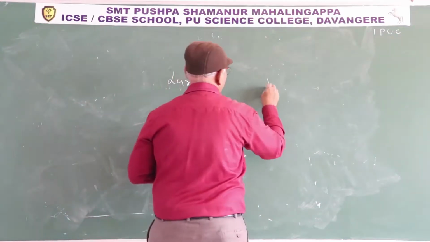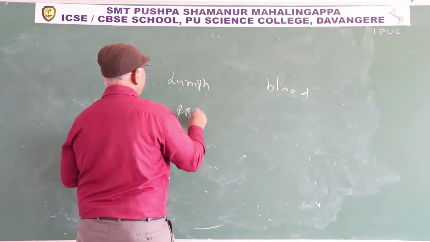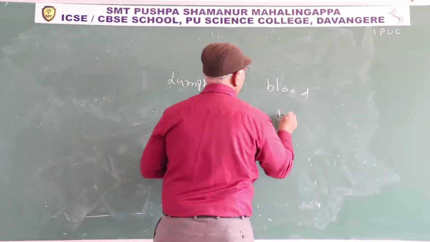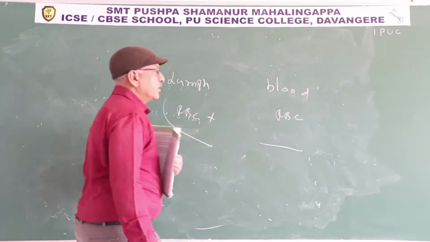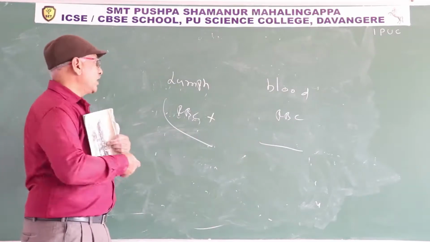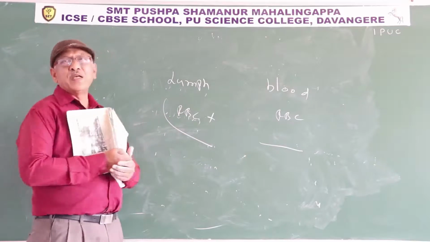Lymph and blood. In lymph, RBC are absent. In blood, RBC are present. Lymph is colorless. Blood is red in color. Lymph is an example for the lymphatic system, an example for open type.